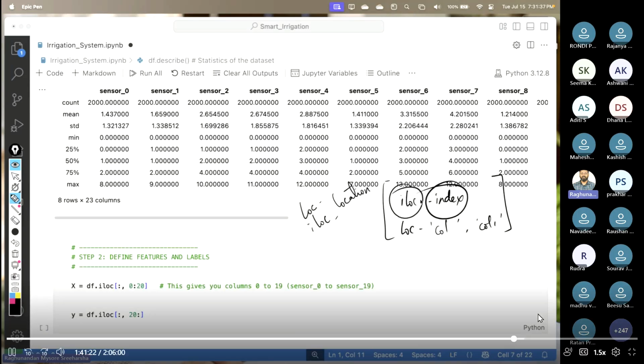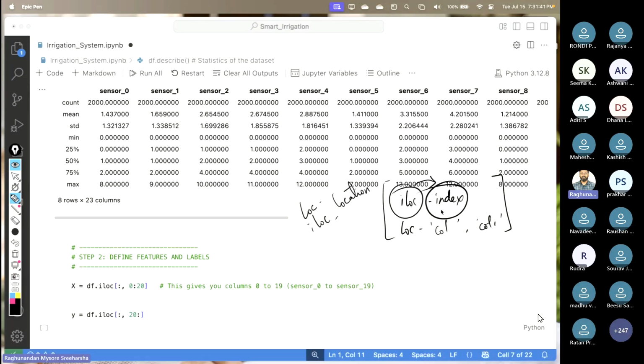Integer location basically turns out to be the index. Now, you might ask, sir, why can't I use loc, because I know the name of the column here and can use it directly? Now you know sensor 0 to sensor 19, you know the column names because we have around 15 columns. What if you have 1000 columns? Do you really think we have to remember all the column names? That is not a good idea, right? So that is where we use integer location, iloc.